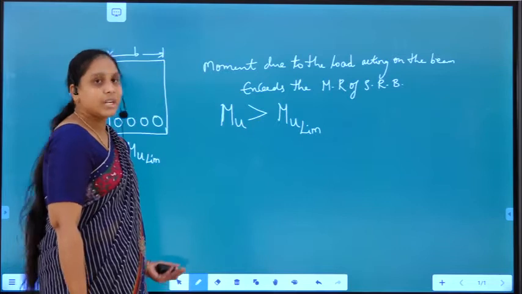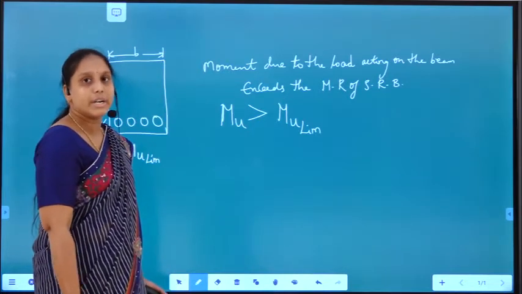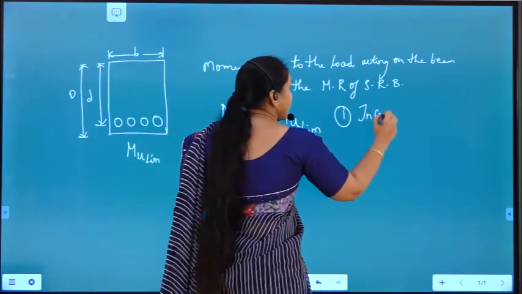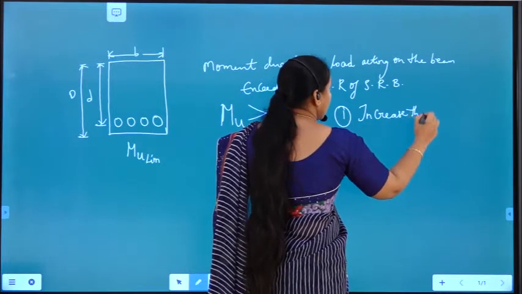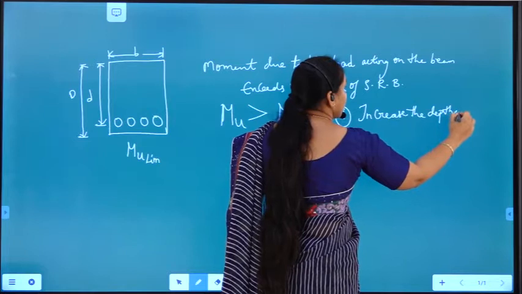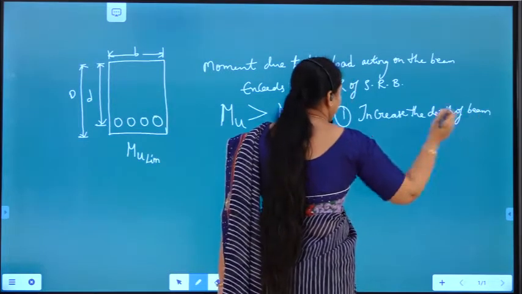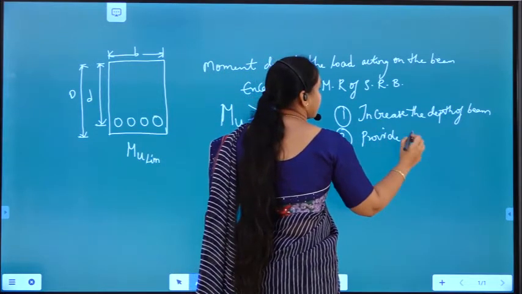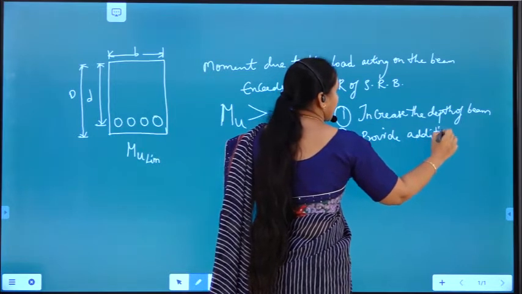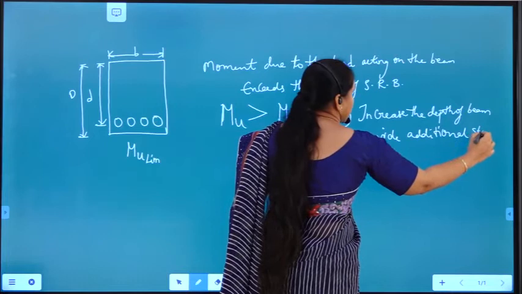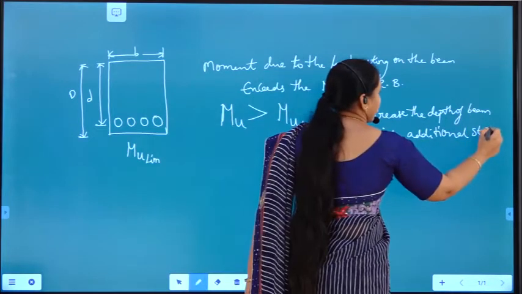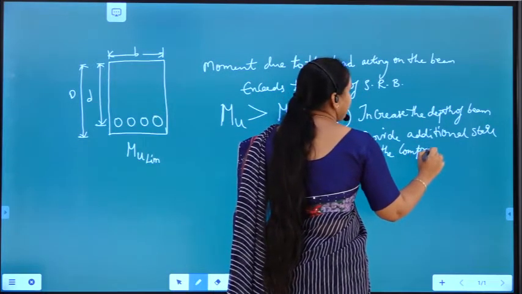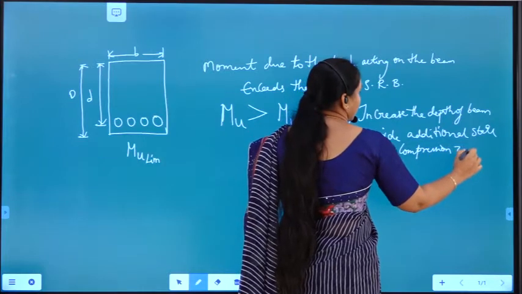So in such cases, there are two alternatives. One is to increase the depth of the beam, and the second one is to provide additional steel in the compression zone.